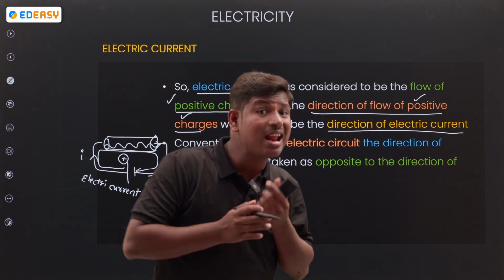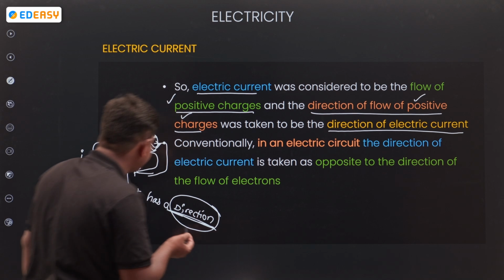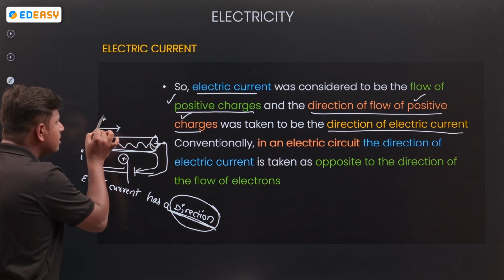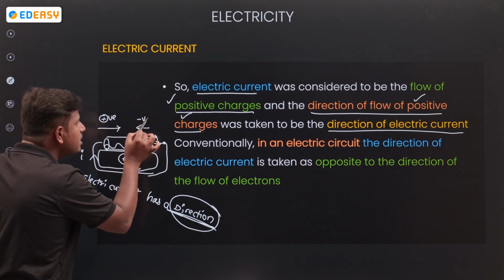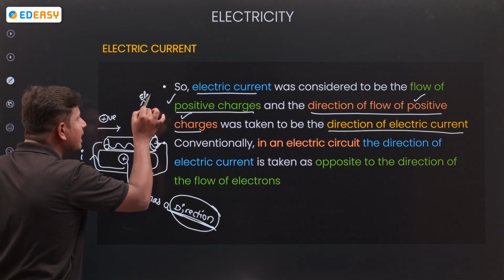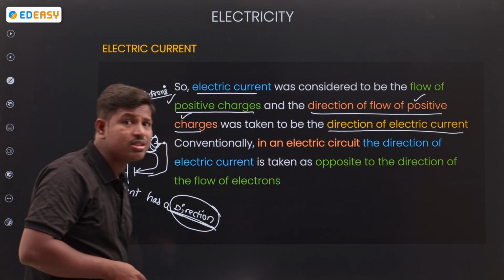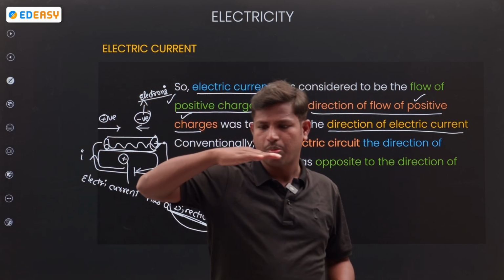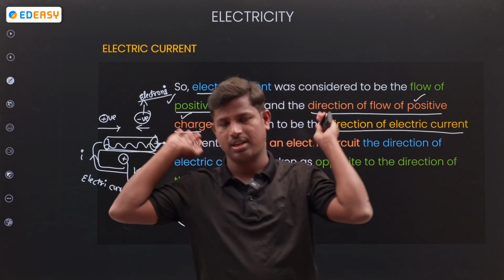And what about electrons? Electrons are also present. The electrons travel in the opposite direction. Where positive charges go in one direction, negative charges go in the opposite direction. These negative charges are what we call electrons. So if positive charges are going like this, electrons are going the opposite way.